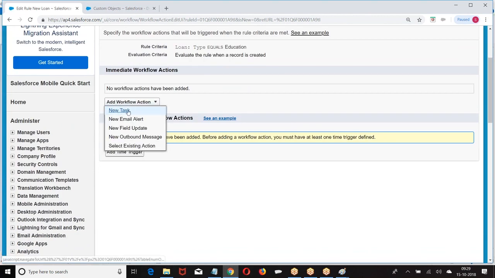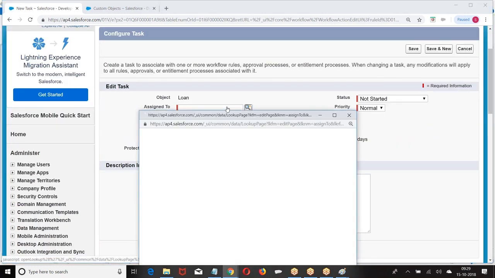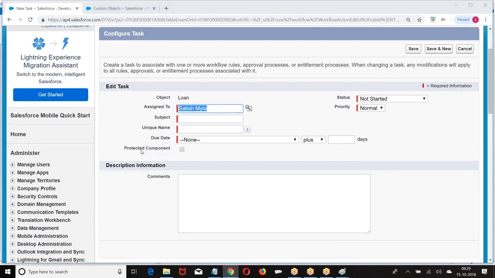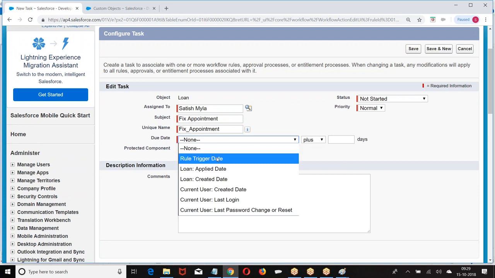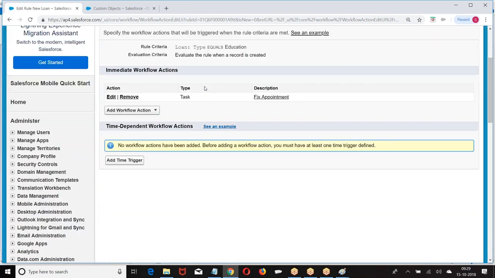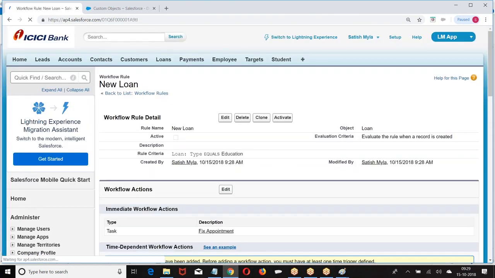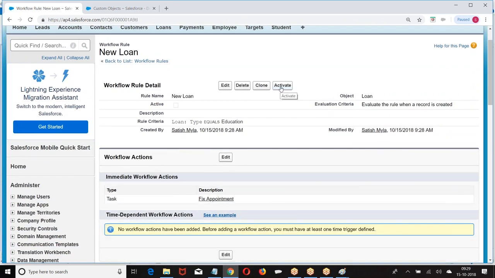Now what was this? Task. Assign the task to whom? Satish. Appointment. Due date. Then assign a task. Done. Then we are supposed to activate.